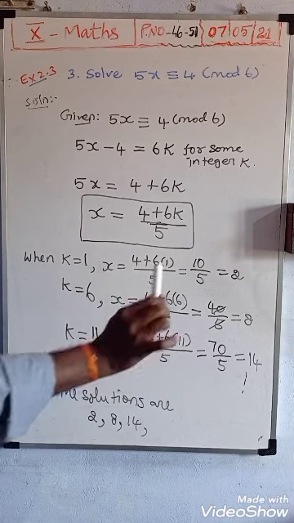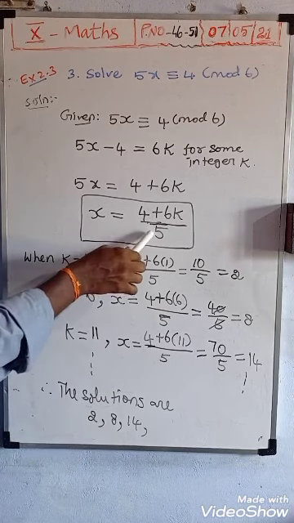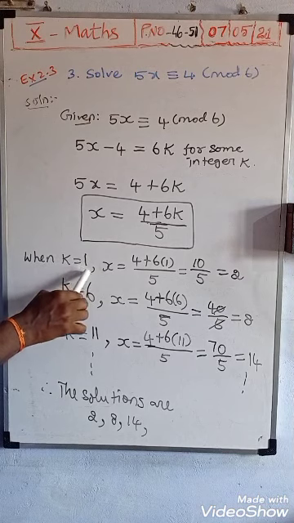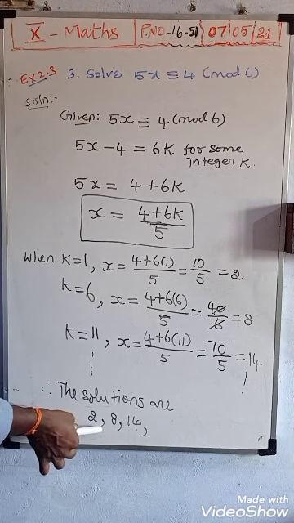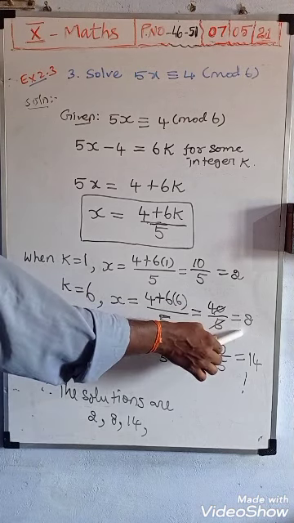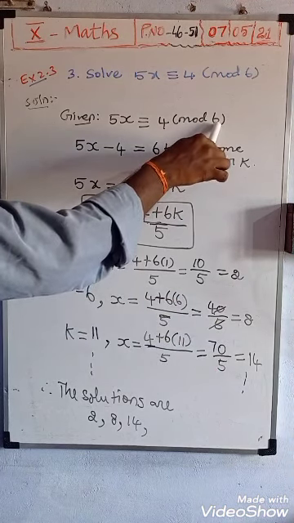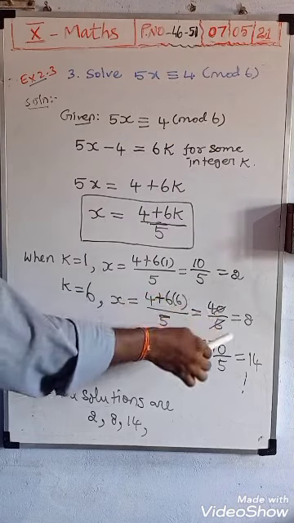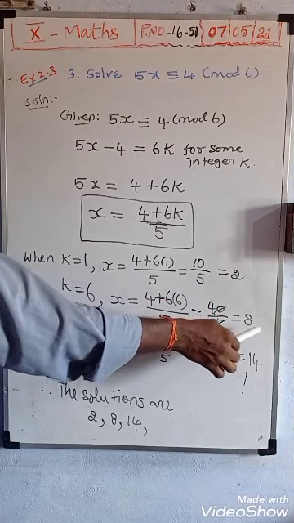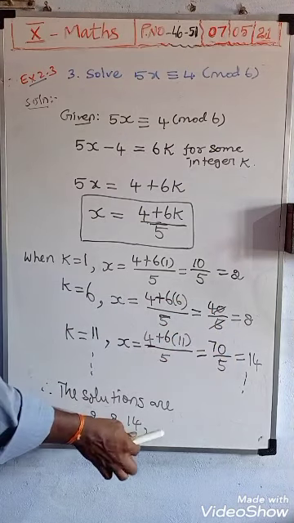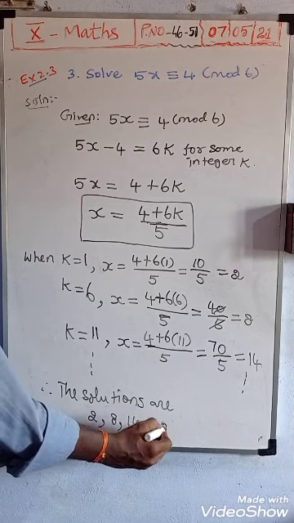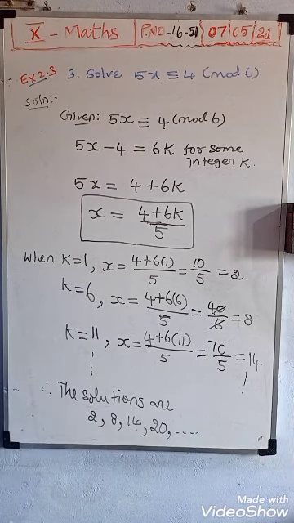Then the remaining values we can easily write here also. So here, after finding the first number, I added it with 5. Here you see 2, and then we receive 8. What is the difference? 6, because of the mod value we are getting here, 6. You should add this 6: 2 plus 6 is 8, 8 plus 6 is 14, next 14 plus 6 we will get 20, up to etc.